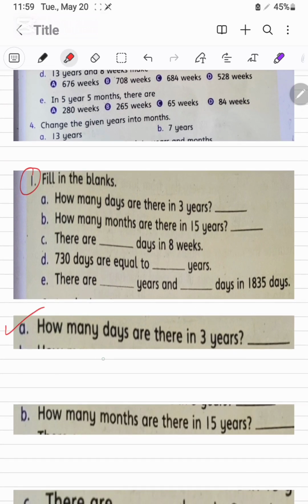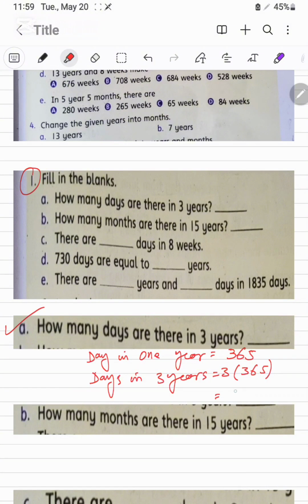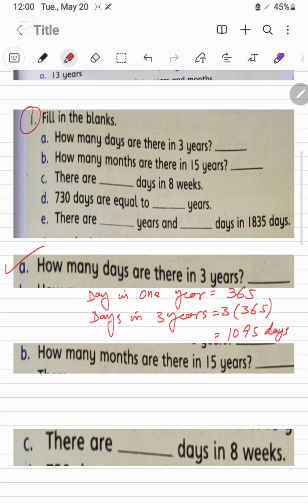फर्स्ट ऑफ ऑल, वी विल फाइंड days in 1 year. That is 365, and days in 3 years, it will be 3 multiplied by 365. It will be 1095 days in 3 years after multiplication.